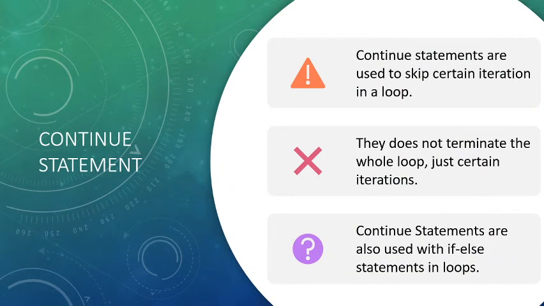Next is the continue statement. These are used to skip a certain iteration, while the break statement was used to break the entire loop. With break, the program will come out of the body of the loop. The continue statement will not terminate the whole loop, rather only certain iterations.